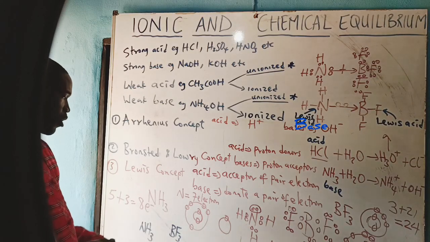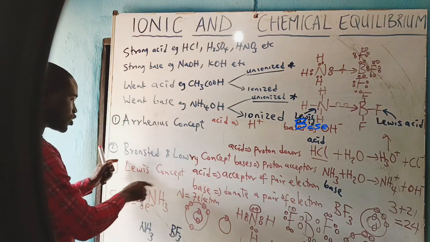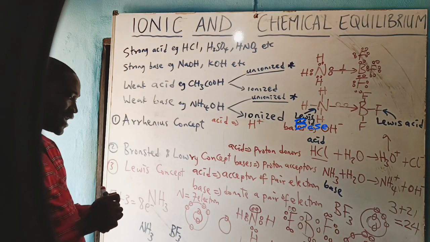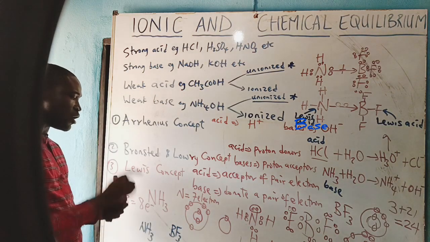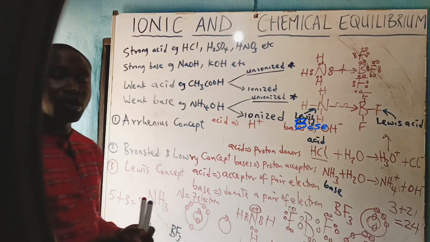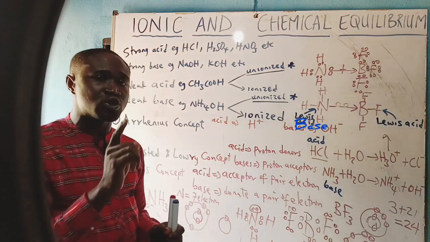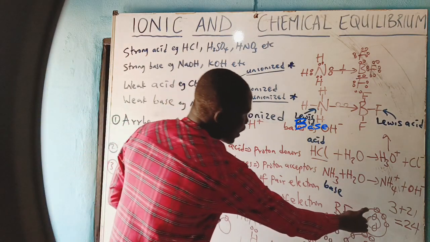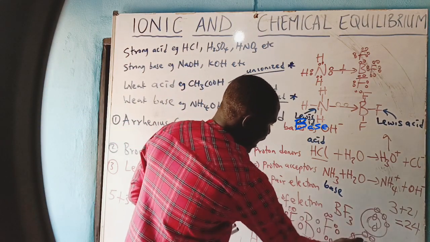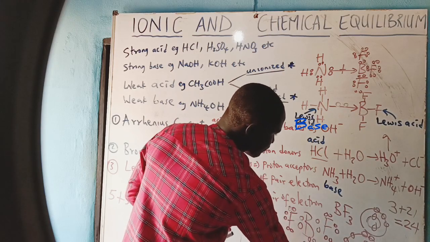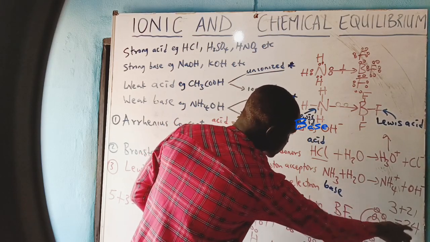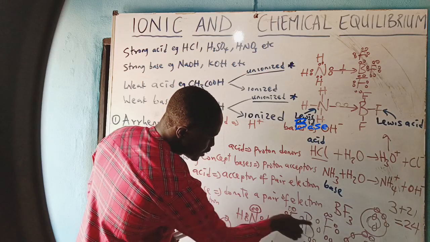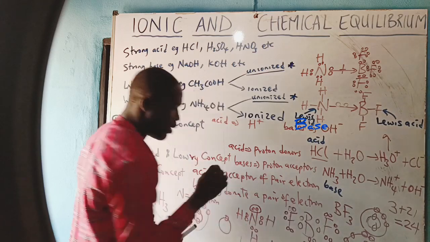This came up as a result of the Lewis structure. The information we got from the Lewis structure, and as I said, the Lewis structure makes use of the outermost electron. The Lewis structure makes use of the outermost what? Electron. So the outermost electron of boron is 3. Outermost electron of fluorine is 7. 7 times 3, 21. You add it up, 24. That is what we will be assigning, a pair of electrons in between the bonded atoms.